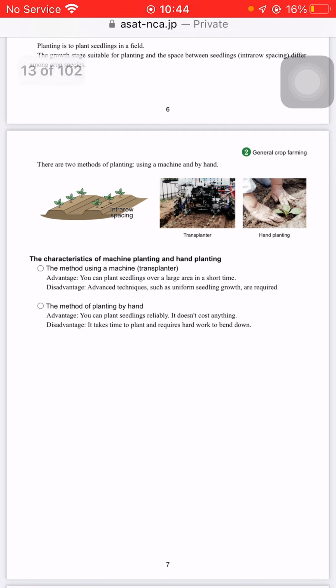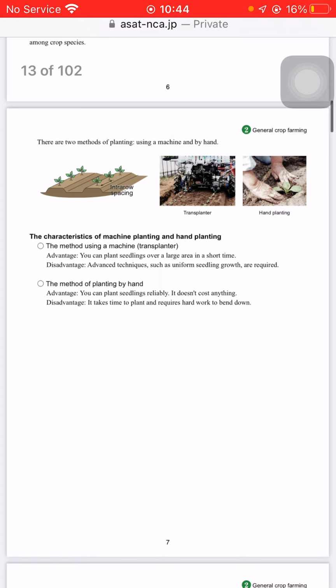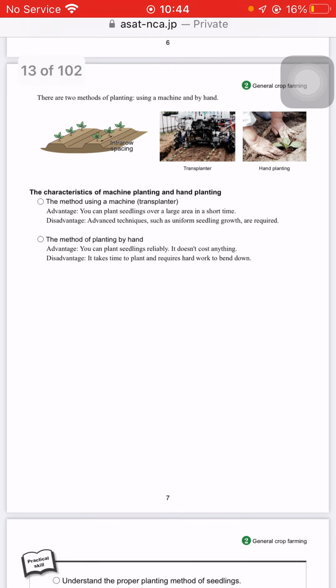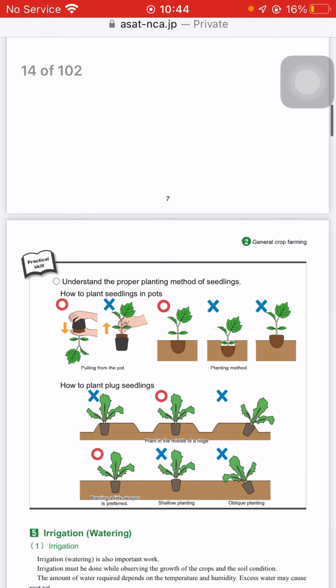When you are planting by hand, you can plant seedlings reliably. It doesn't cost anything except the labor cost. The disadvantage is that it takes time to plant and requires hard work to bend down. So you have to bend down and plant each seedling, and it requires some time.